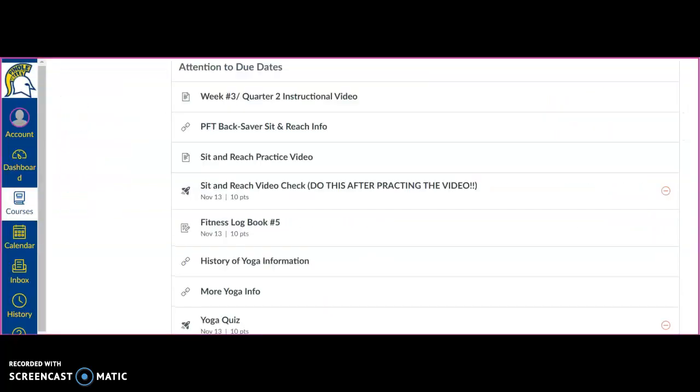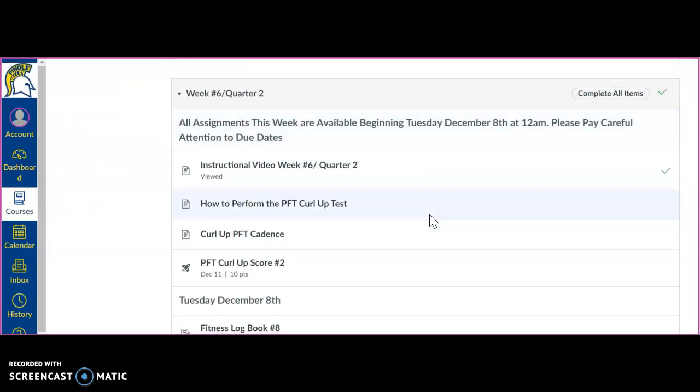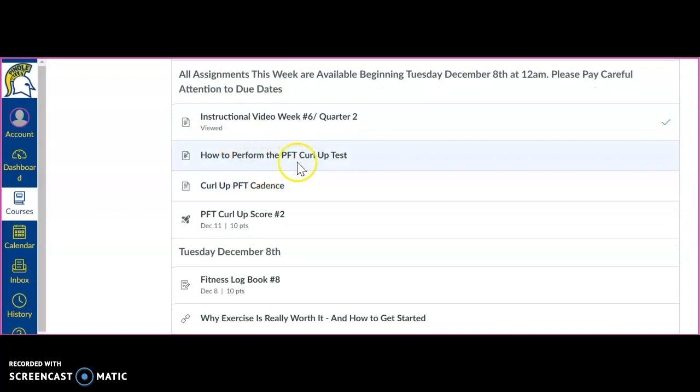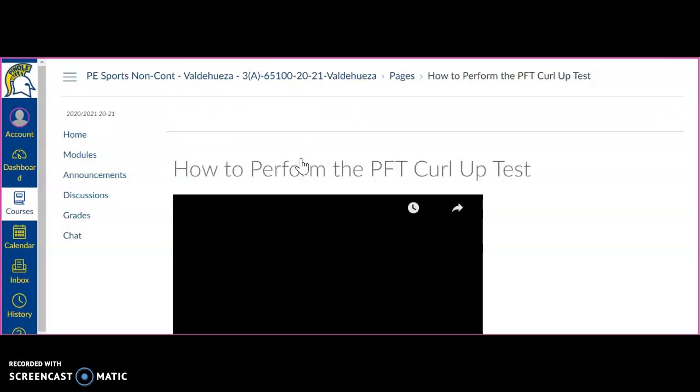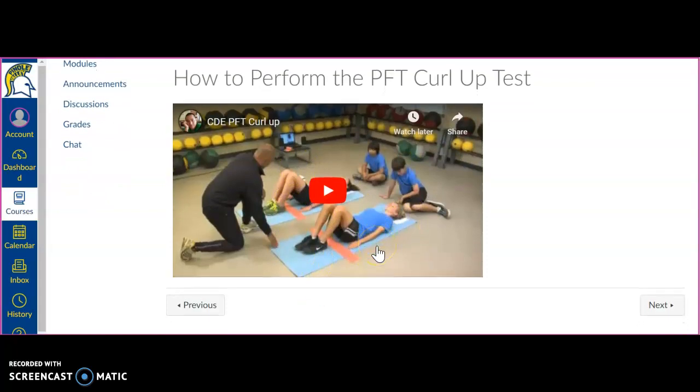So if you go back to modules and you go to week number 6, everything's unlocked. Okay, so the first thing you're going to do is the PFT curl up test. This will probably be the second time you're doing this. So click on this. There's a video that shows you how to perform the test and how to set it up. Use what you can at home. Just make sure you have some comfortable space to perform this.